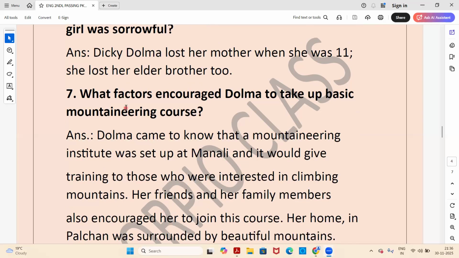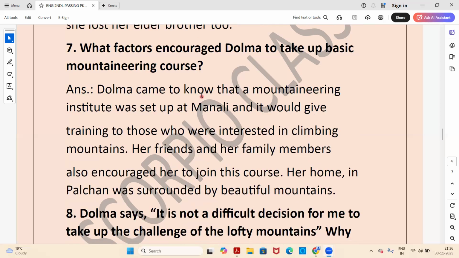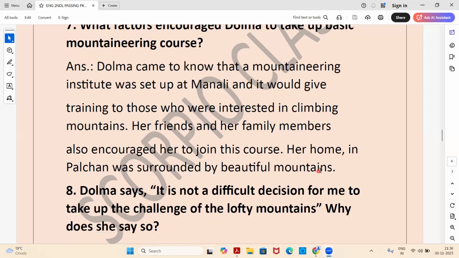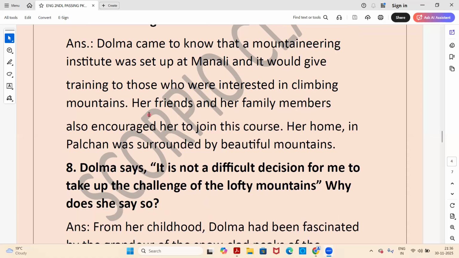Next, what factors encouraged Dolma to take a basic mountaineering course? So what did encourage her? So answer. Dolma came to know that the Mountaineering Institute was set up at Manali and it would give training to those who were interested in climbing mountains. Her friends and her family members also encouraged her to join this course. Her home in Palchan was surrounded by beautiful mountains. So, all these factors encouraged Dolma to take up the basic mountaineering course.